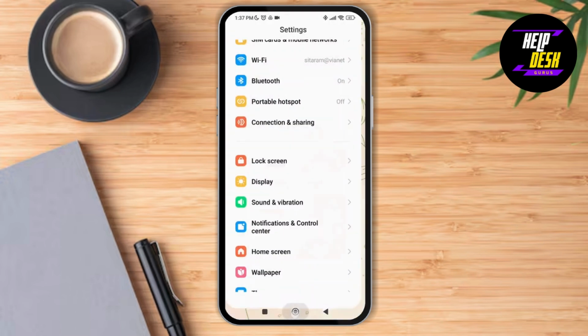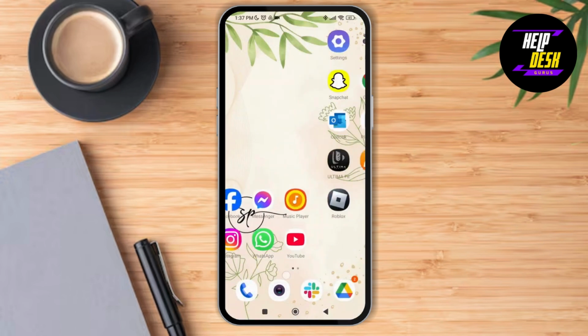So after that, you can just relaunch the Mobile Legends application and your issue might be fixed.